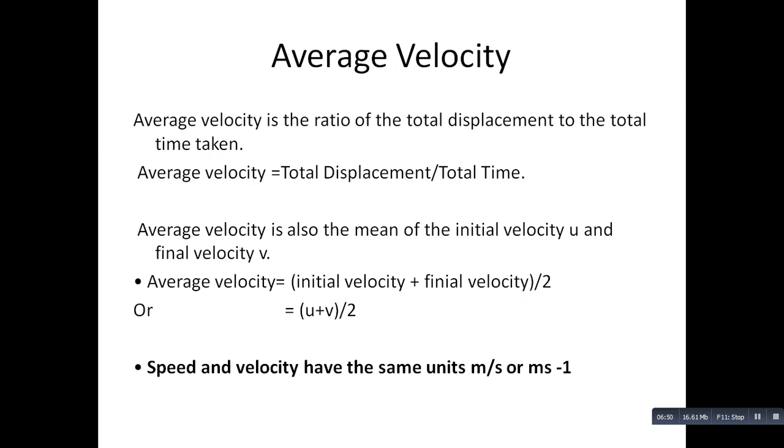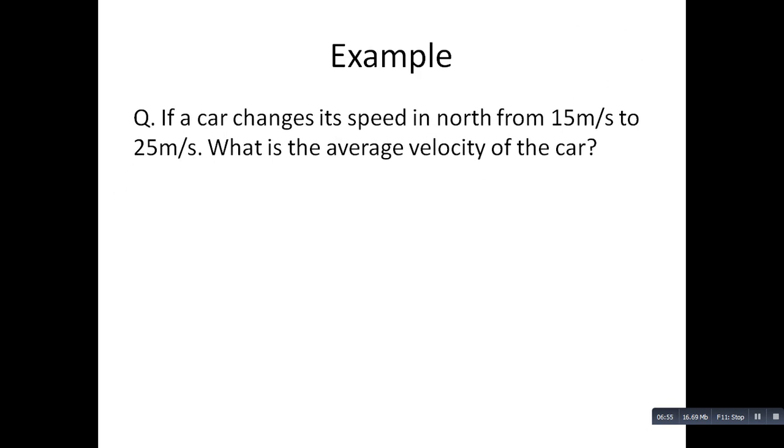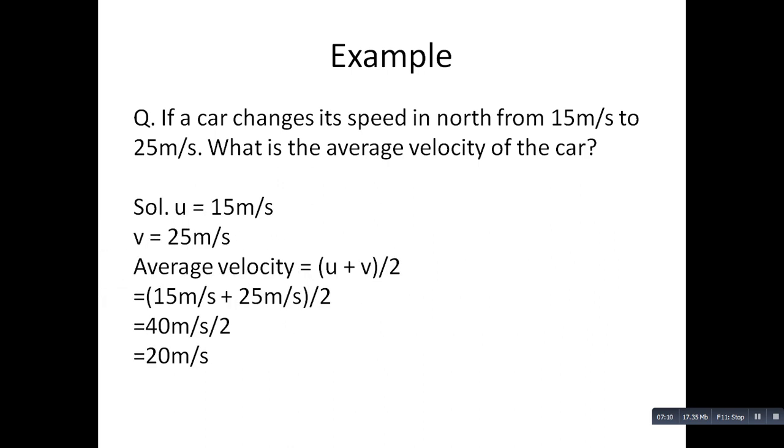For example, if a car changes its speed in north from 15 meter per second to 25 meter per second, what is the average velocity of the car? Solution: u equals 15 meter per second and v equals 25 meter per second. The average velocity equals u plus v by 2, that is 15 meter per second plus 25 meter per second divided by 2. 15 plus 25 equals 40 meter per second, divided by 2, that is 20 meter per second.